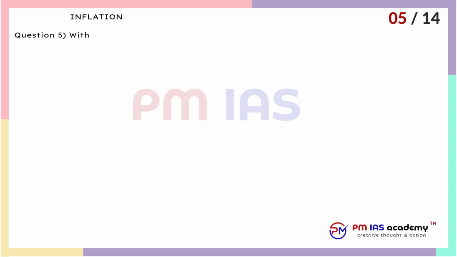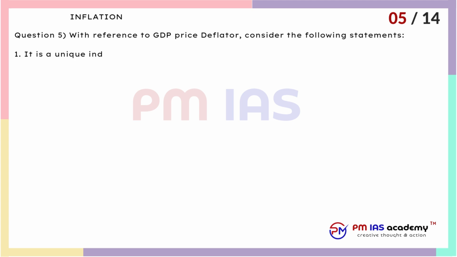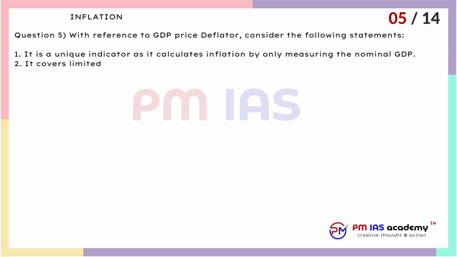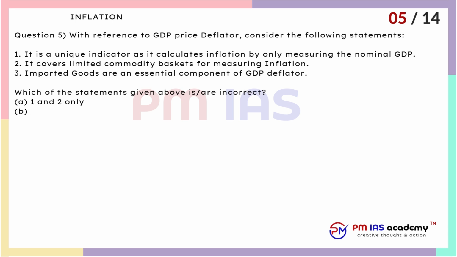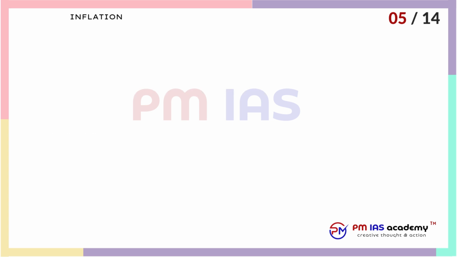Question 5. With reference to GDP price deflator, consider the following statements. 1. It is a unique indicator as it calculates inflation by only measuring the nominal GDP. 2. It covers limited commodity baskets for measuring inflation. 3. Imported goods are an essential component of GDP deflator. Which of the statements given above are incorrect? A. 1 and 2 only. B. 2 only. C. 2 and 3 only. D. All of the above.